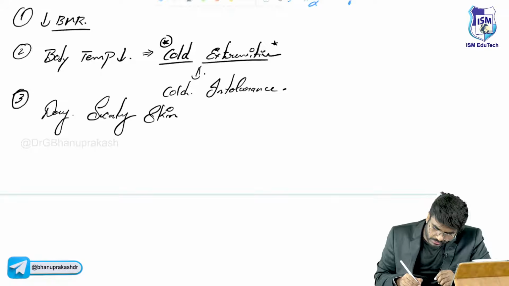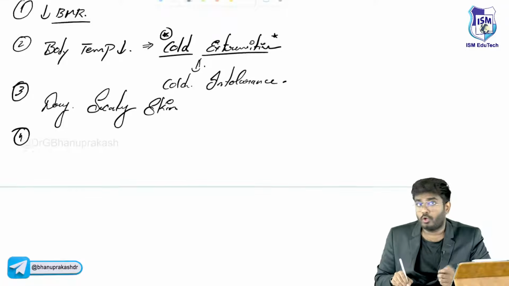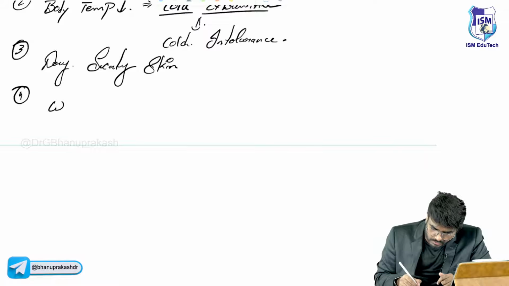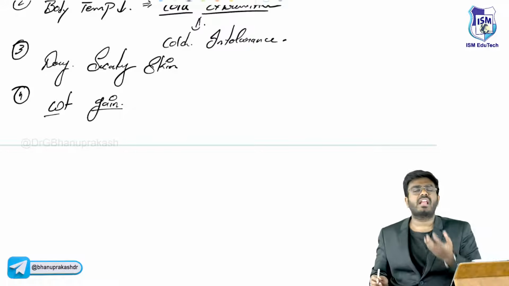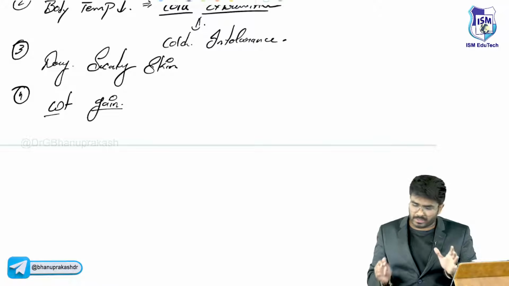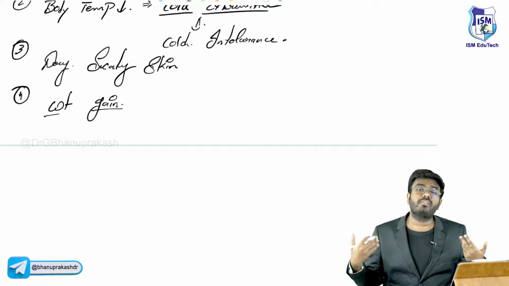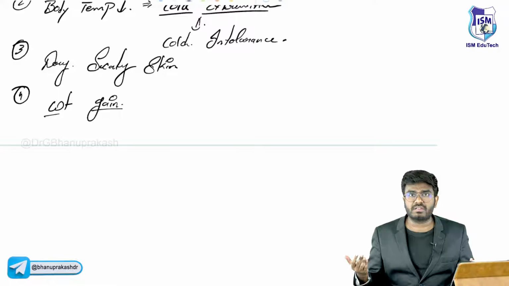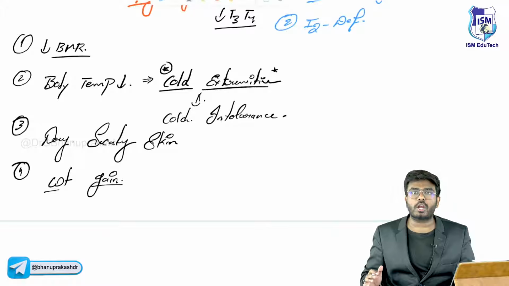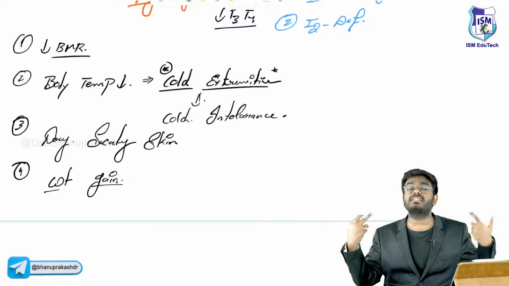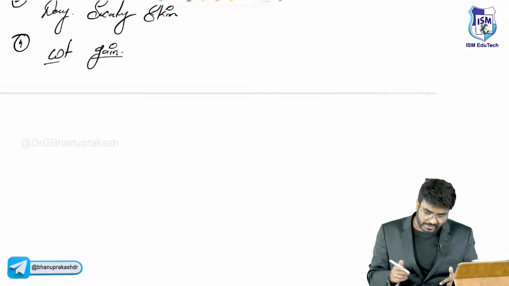Okay. Now what about her weight? No metabolism, so weight gain. She will say, sir, I'm not even eating anything. These days I'm eating very less, normal food only. But still I am putting on weight. Weight gain is going to be seen. Why? Because there is no metabolism. Thyroid hormones are not there. Metabolism will be less. Thyroid hormone increases the basal metabolic rate. So weight gain is going to be seen.